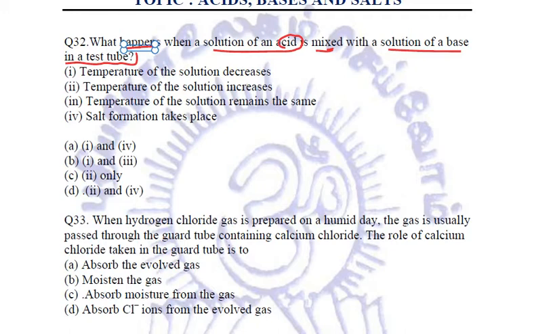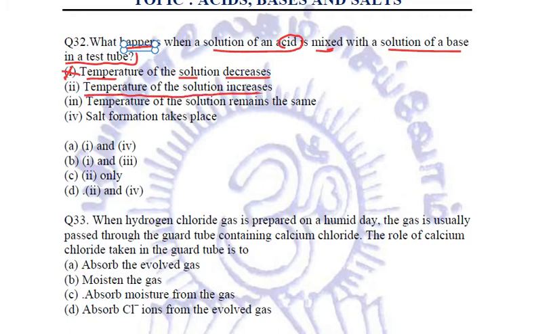Let us see the options given to us. The temperature of the solution decreases. When exactly will the temperature of the solution decrease? When it is an endothermic reaction, which it is not. Neutralization reaction is an exothermic reaction, not an endothermic reaction. So the first option is incorrect.